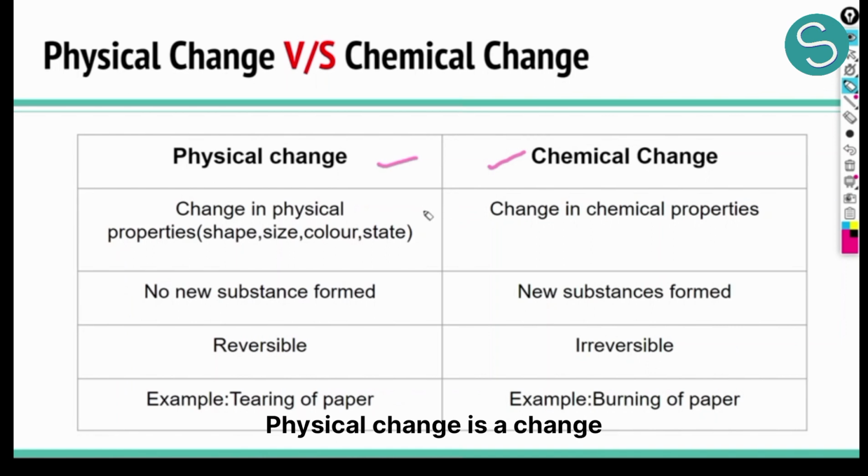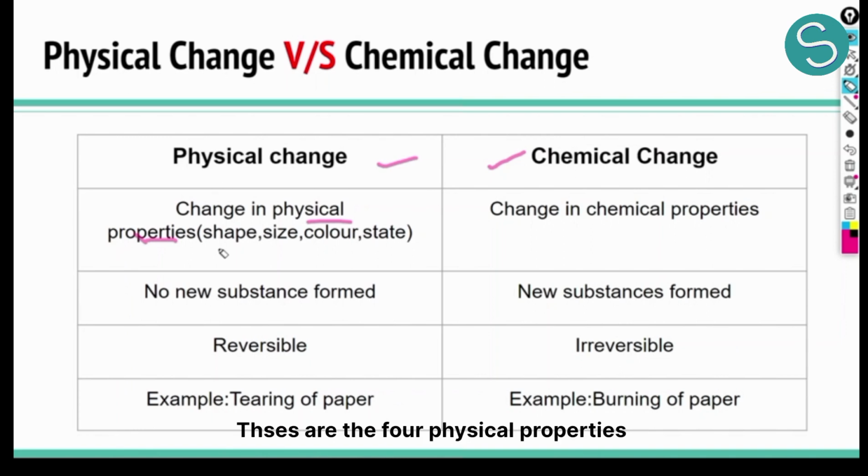Physical change is a change in the physical properties. Please pay attention to this. What are physical properties? Physical properties are properties like the shape, size, color and state. These are the four physical properties of matter which we see around us. So the shape of any object, the size of an object, the color of an object and the state. What do we mean by the state? State is whether an object is in solid state, liquid state or gaseous state. So if there is any change in these physical properties, we call it a physical change.